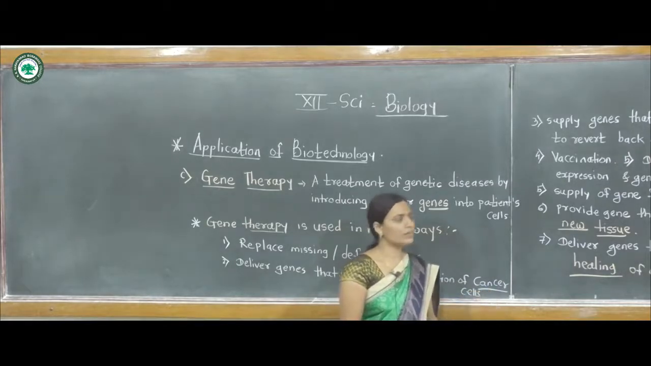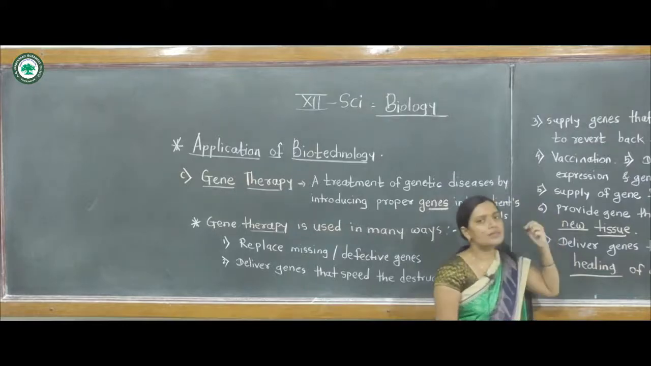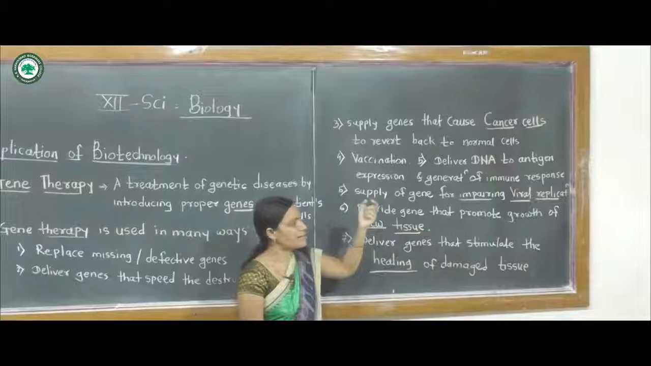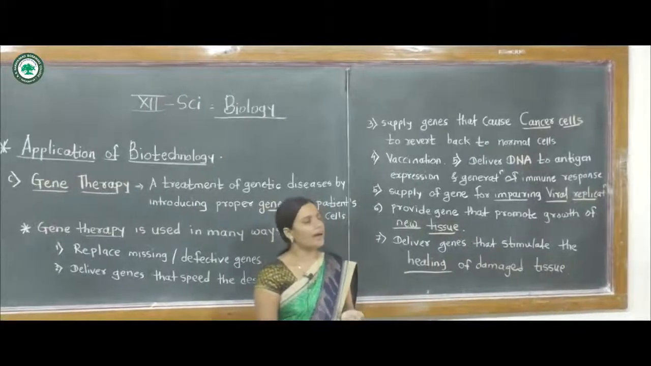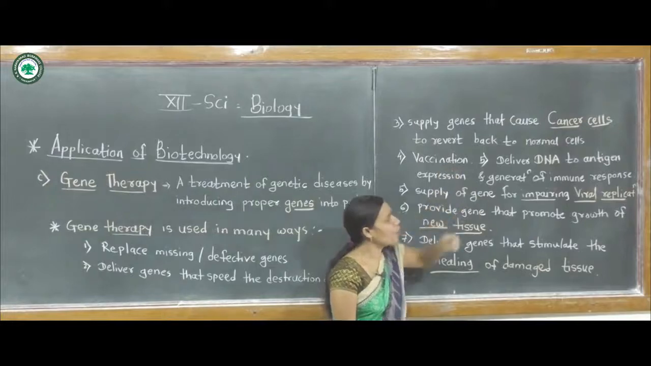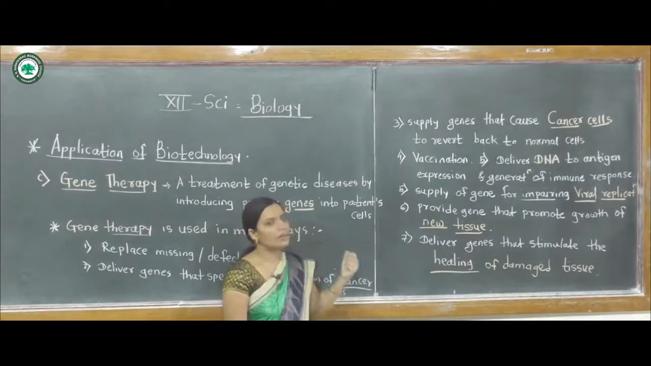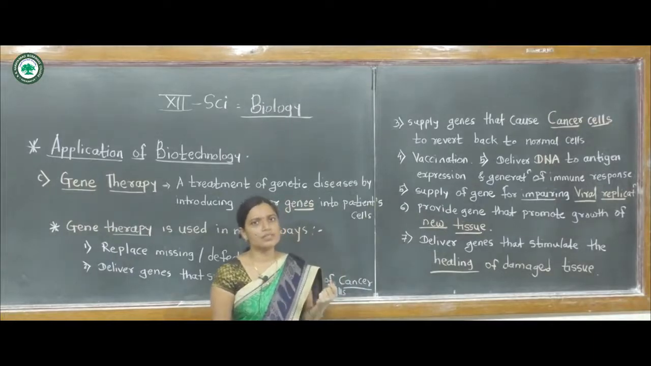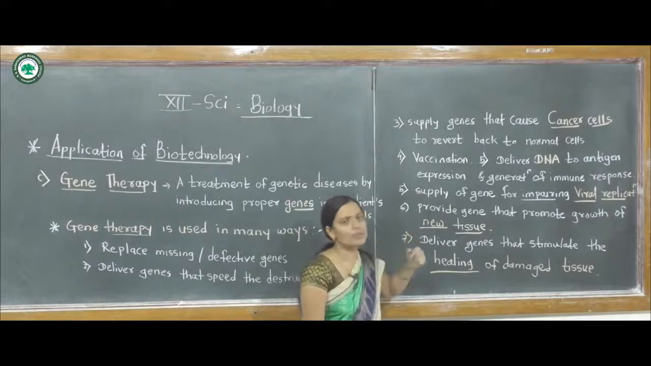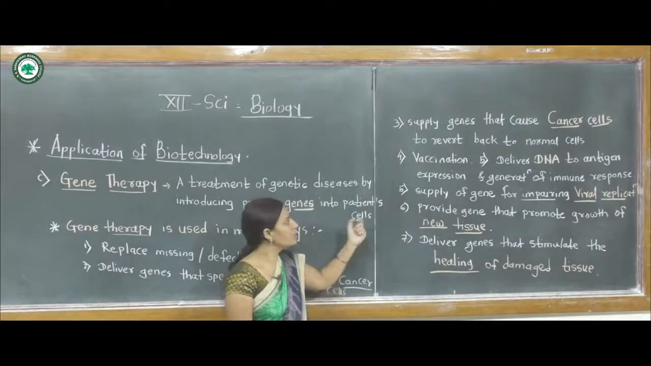The third use of gene therapy is to supply the genes that cause cancer cells to revert back to normal cells. The supply of the specific gene to these cancer cells can make them revert back to normal cells. So this is a very important use of gene therapy.